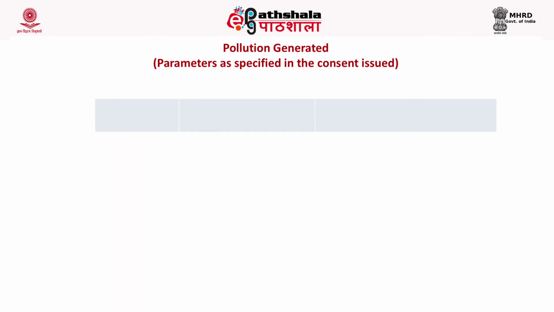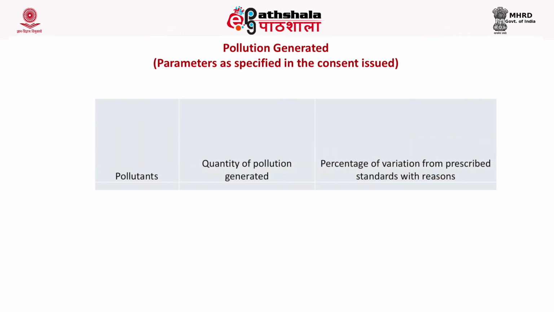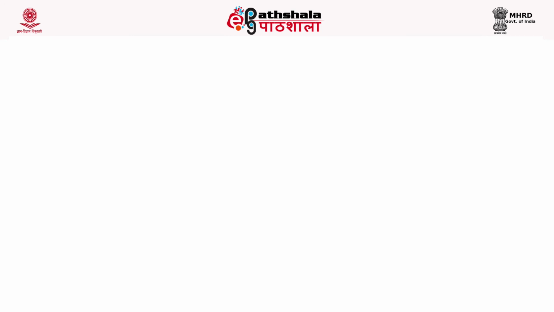Again, in Form 5, a table is given, and in the table we have to give the name of the pollutant related to water, related to air, and how much quantity of these pollutants has been generated. That all has to be given. And in this part C, we also have to give how much deviation there is from the standards. In part D,